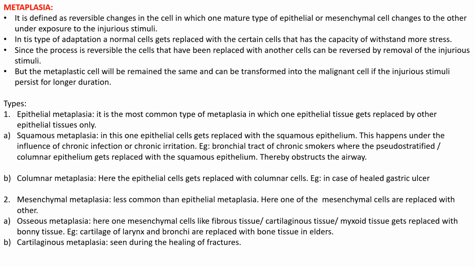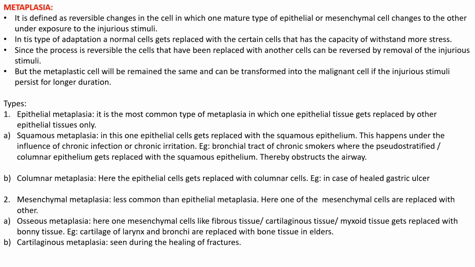That means it can be reversed once the injurious stimulus is removed. But if the metaplasia continues for a longer time, it can lead to malignancy. It becomes permanent, there is irreversible cell injury, and there are higher chances of getting malignancy.